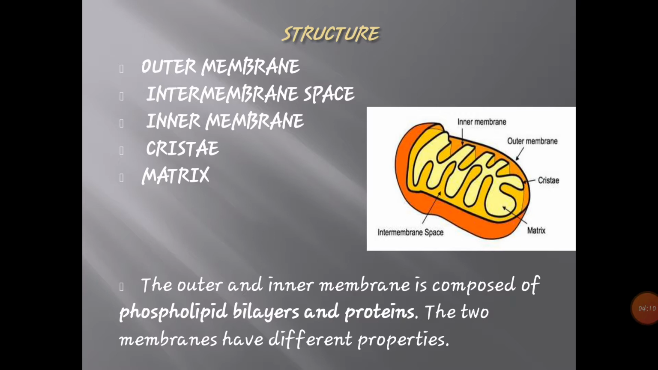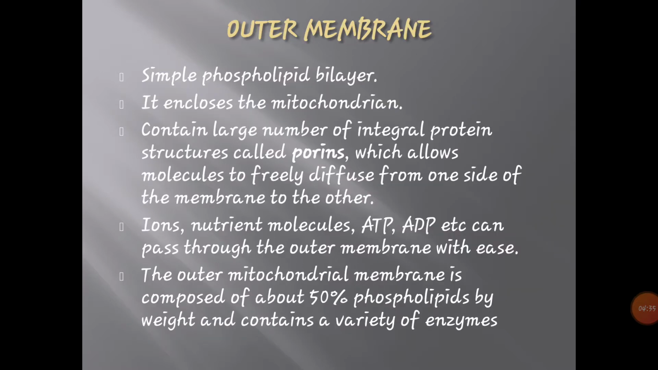Now let us describe the structure of mitochondria. Mitochondria have an outer membrane, then an inner membrane, and between the outer membrane and inner membrane, the intermembrane space is present. There is also the presence of cristae, then the matrix. The outer and inner membranes are composed of phospholipid bilayer and protein. The two membranes have different properties. Both membranes are made up of phospholipids. In the outer membrane, simple phospholipids are present.